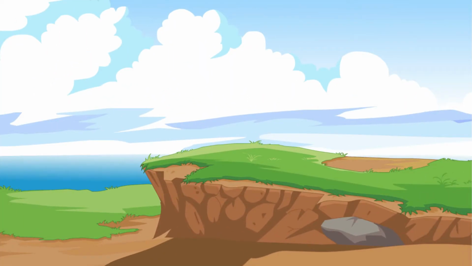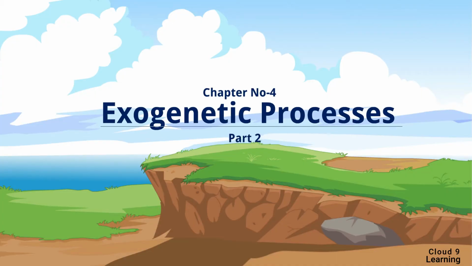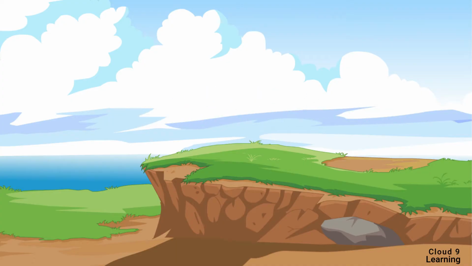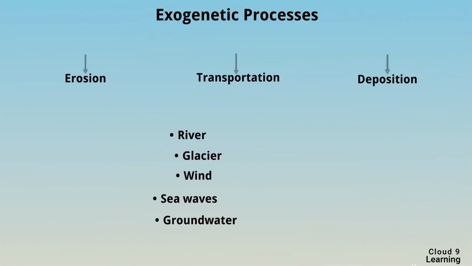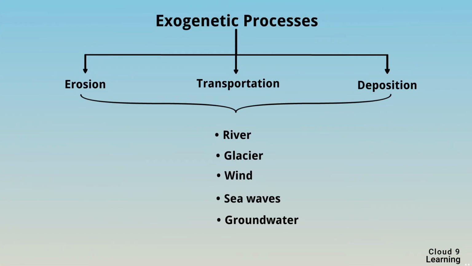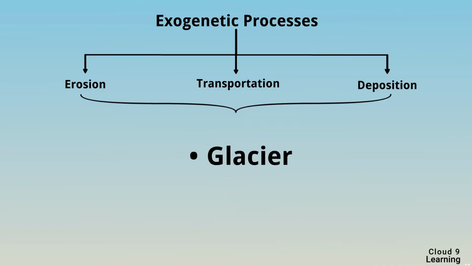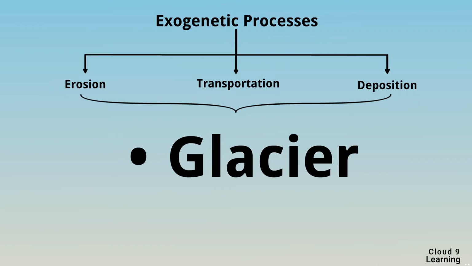Let us start with chapter number 4, Exogenetic Processes, part 2. Now we will start with the next topic, that is work of glacier and the landforms.